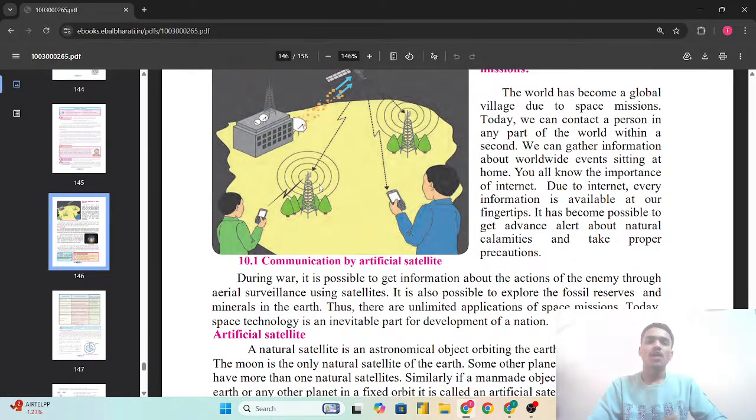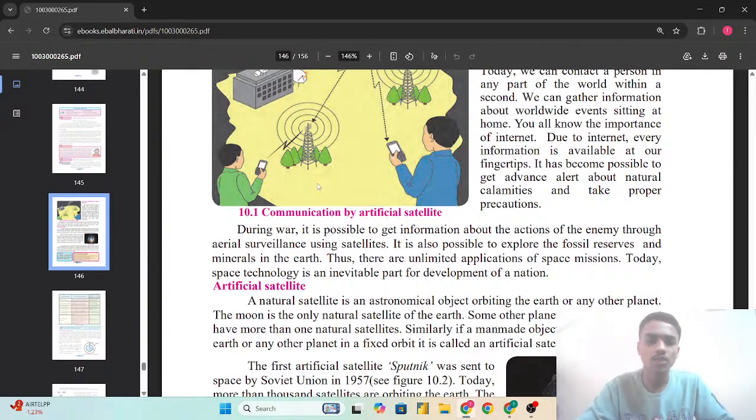So today, due to the internet, all the information worldwide has come to our fingertips, due to which we can gather information present in any part of the world on our phone just by a single click. During war, it is possible to get information about the actions of the enemy through aerial surveillance using satellites. Even in war situations, it was possible to learn the enemies' data and actions through aerial surveillance with the help of satellites.